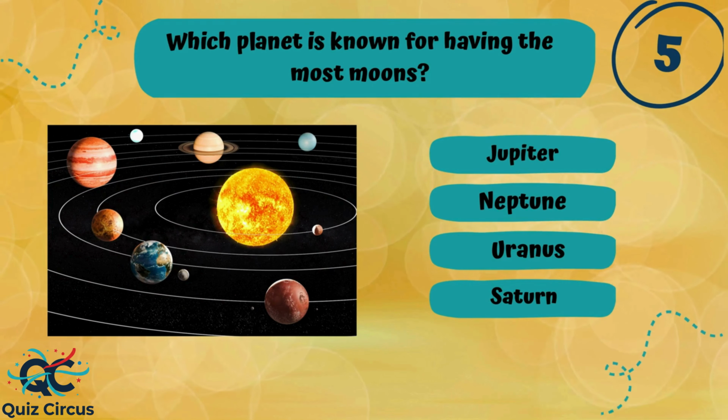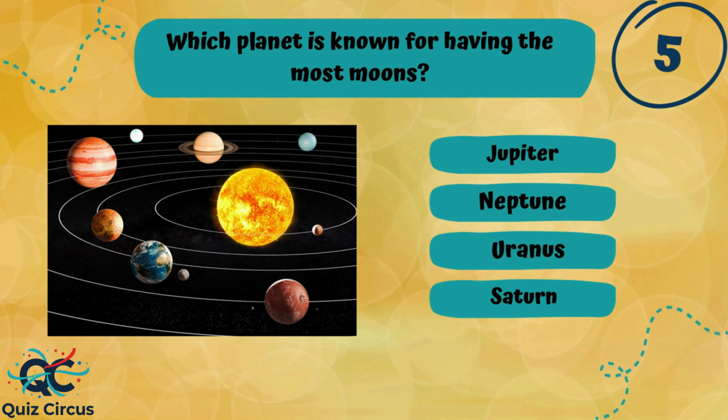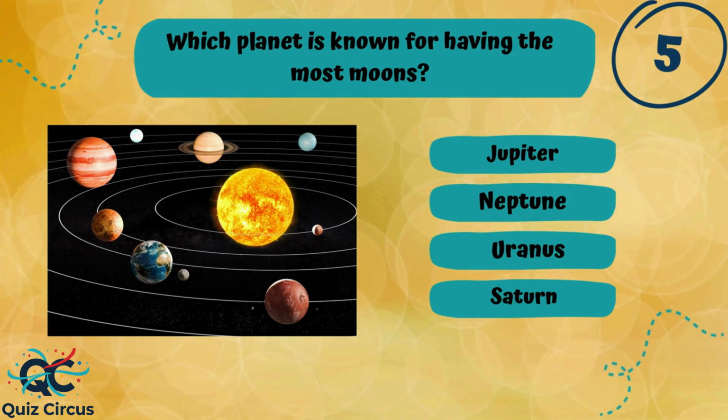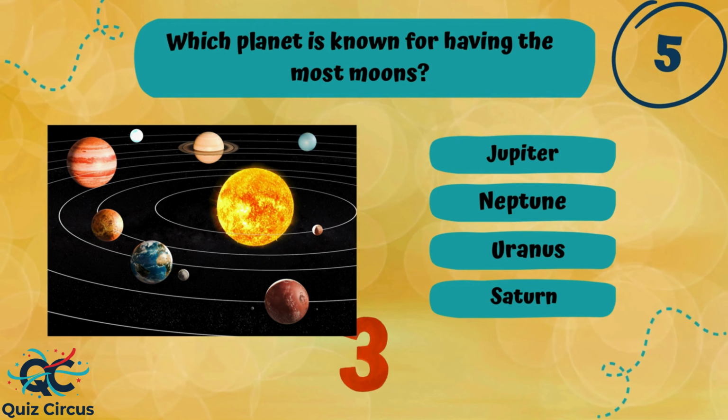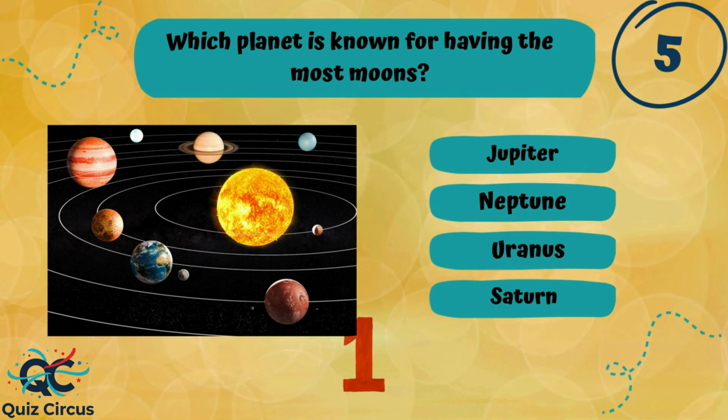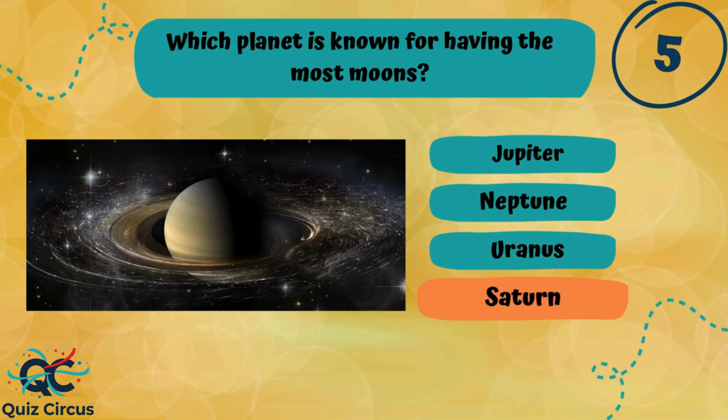Which planet is known for having the most moons? Jupiter, Neptune, Uranus, or Saturn? The right answer is Saturn.